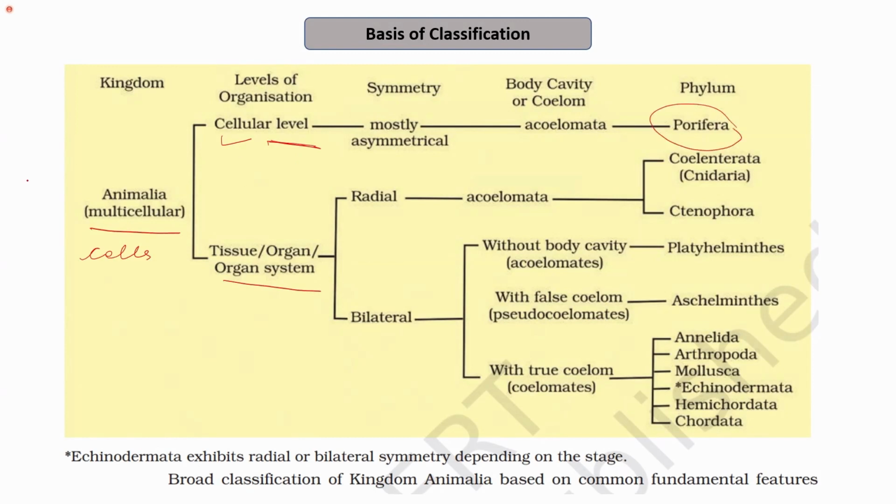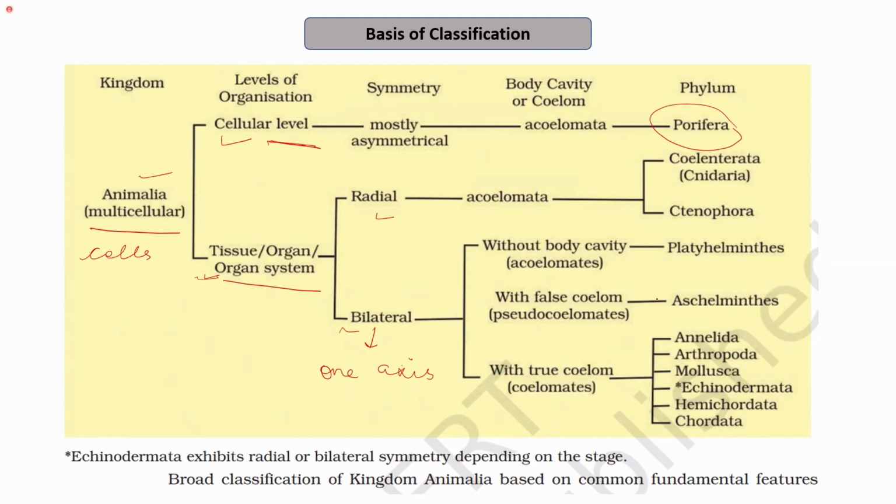So now we are focusing on organisms which belong to kingdom Animalia and have organ system level of organization. On the basis of symmetry, they were further subdivided. Either they have radial symmetry or bilateral symmetry. Bilateral symmetry is where there is only one axis of symmetry, so the organisms can be divided into two equal halves only through a single axis.